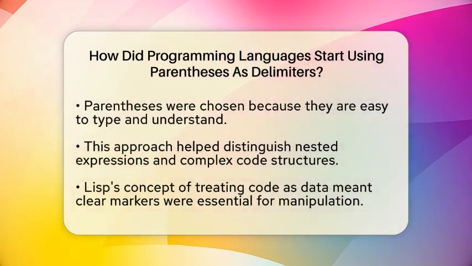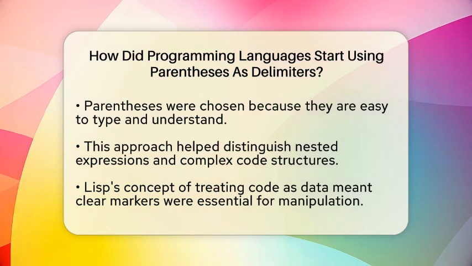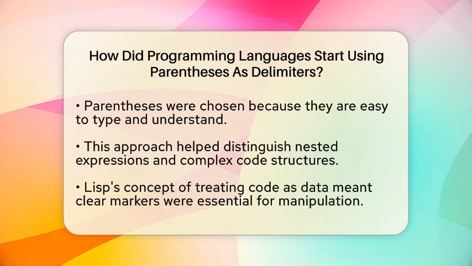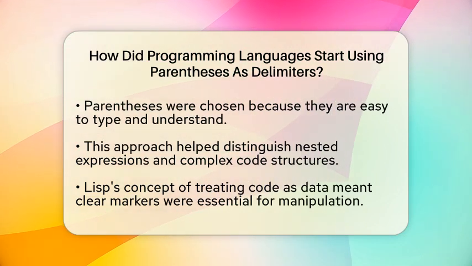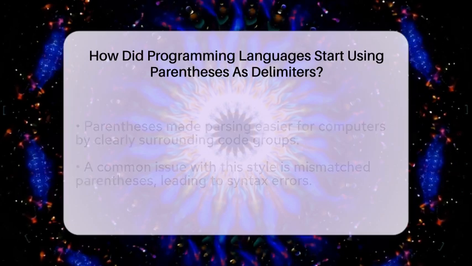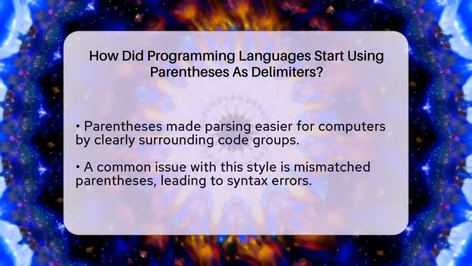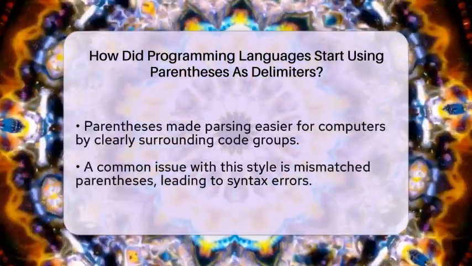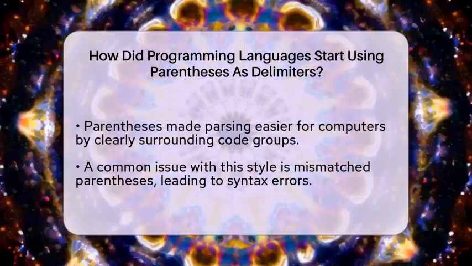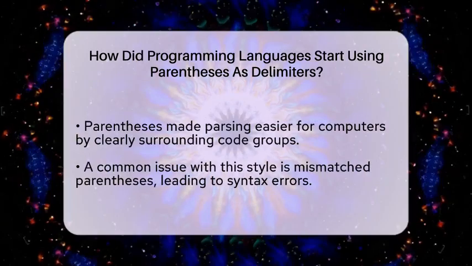Lisp's approach was to treat code as data, which means the code itself could be manipulated as information. To do this well, the language needed a way to mark each list or expression clearly. Parentheses fit perfectly because they could be used to surround any group of items, no matter how deep or complex. This choice made parsing the code easier for computers, but it also introduced a common problem.